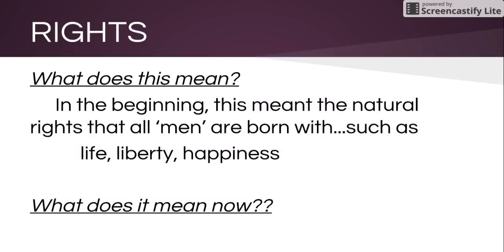The second letter we're going to take a look at in DRLEO is rights. In the beginning, again, a pretty narrow definition. It meant the natural rights that all men are born with, and yes, they did mean men at the time. Things like life, liberty, happiness, things that we are supposed to have just because we're human beings. But what does it mean now? What do I mean by rights? When people say, don't violate my rights, what are they talking about? Are they just talking about life? Just talking about liberty? We're going to take a look throughout the year over how this definition has changed and really expanded over time.